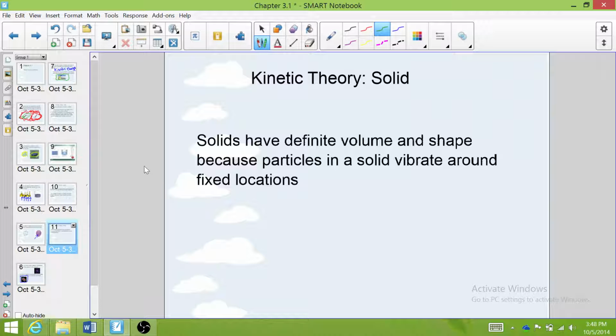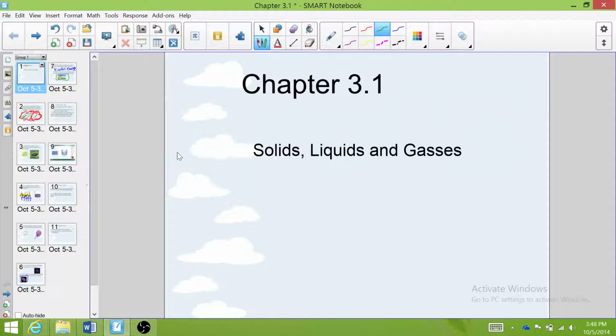So, when you kind of sum all of this up, keep in mind the amount of kinetic energy the particles have. Gas particles have a ton of kinetic energy. They're moving very, very fast and far apart from each other. The particles in a liquid have about medium kinetic energy. They're moving at a moderate speed, but they're very close to each other. They're just kind of slipping and sliding around each other. And the particles in a solid have a pretty low kinetic energy. They're not moving very much, and they're very, very packed together.